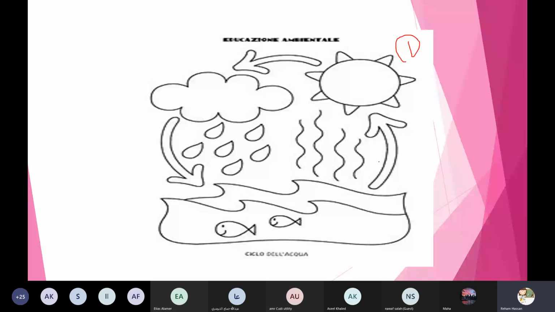Water vapor. Amazing. Clouds, and rain. Amazing, honey. So sun, water vapor, clouds, and rain.